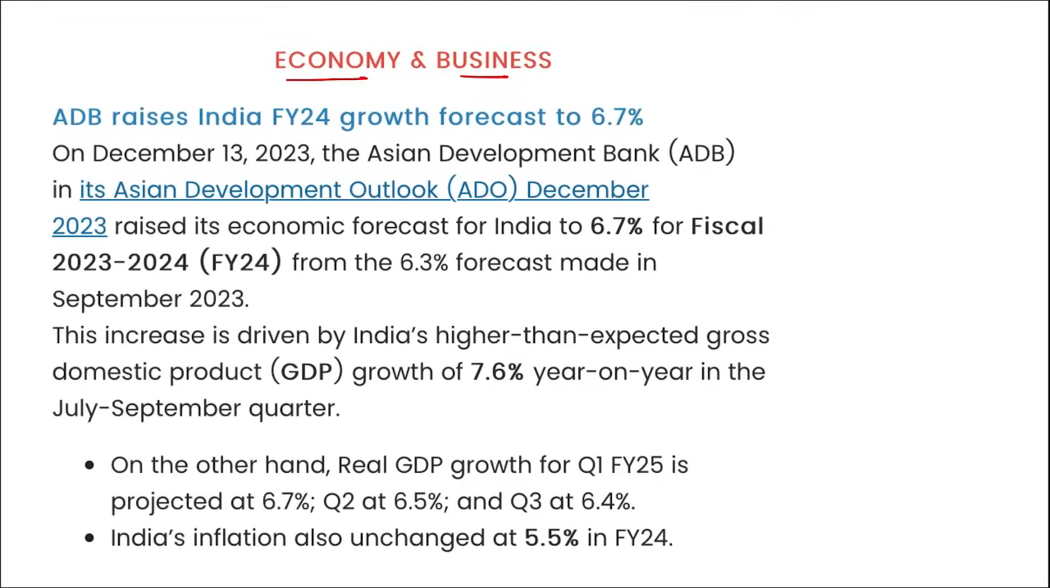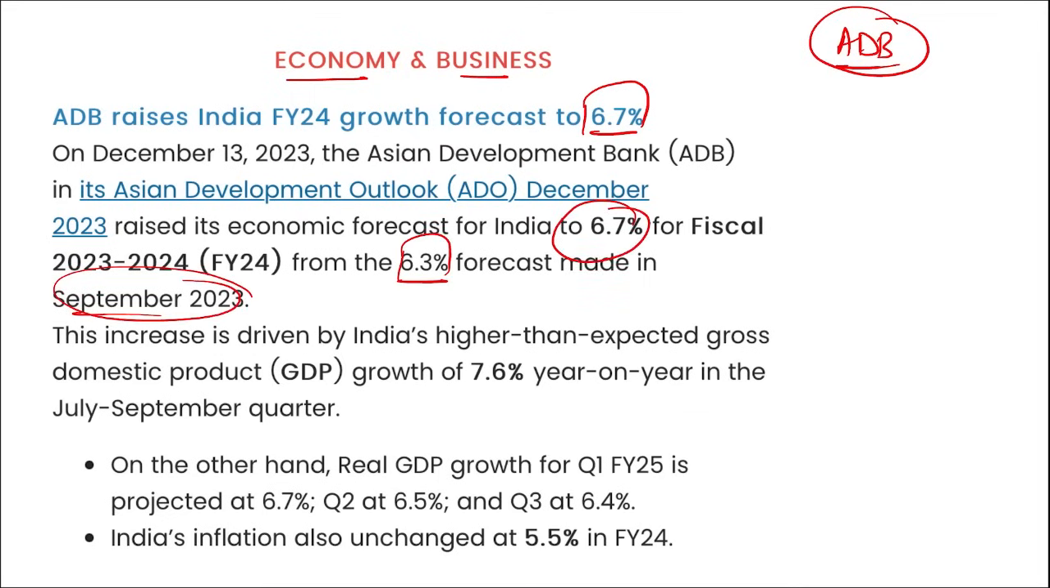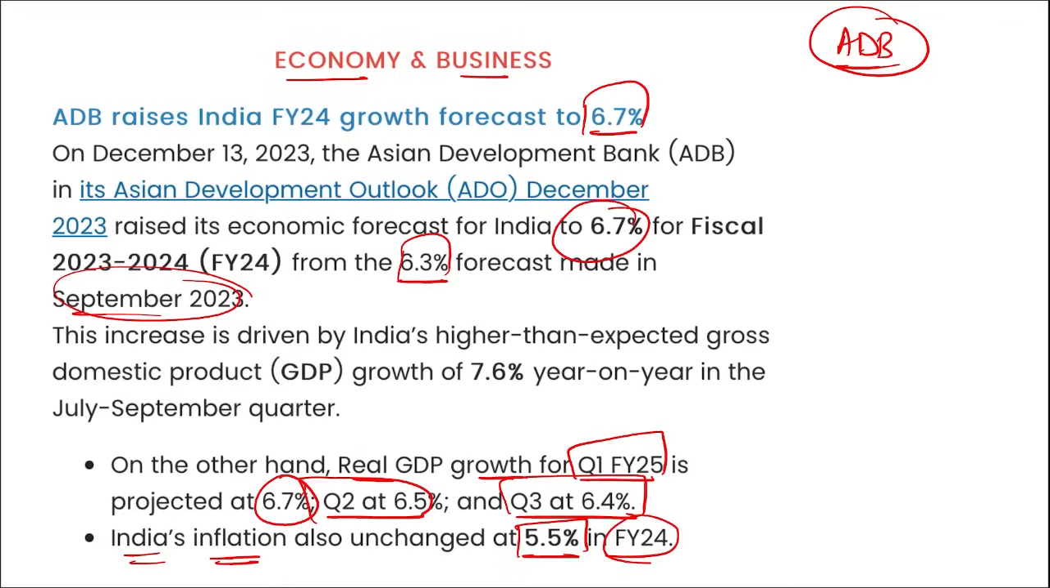Next is economy and business. Asian Development Bank has raised India's GDP forecast for fiscal year 24 to 6.7%. Earlier it was 6.3% in September. Now it has been increased to 6.7%. Apart from this, remember the real GDP growth rate for quarter 1 of fiscal year 25 is projected at 6.7%, for the second quarter 6.5, and for the third quarter 6.4. Also, India's inflation is unchanged at 5.5% in fiscal year 24.